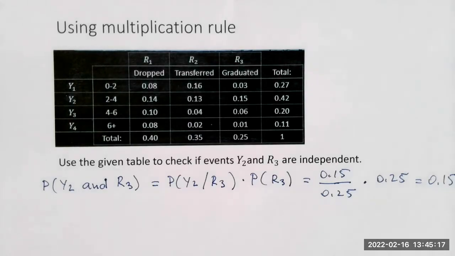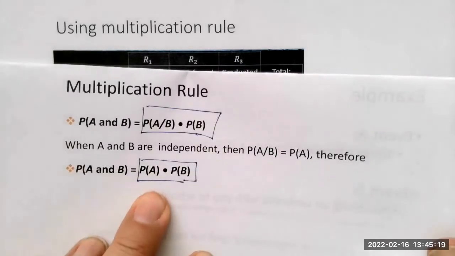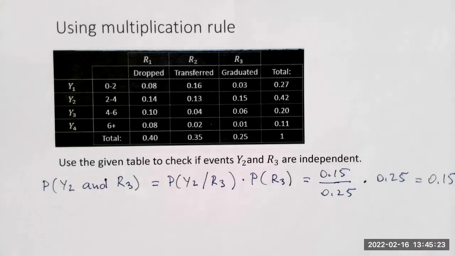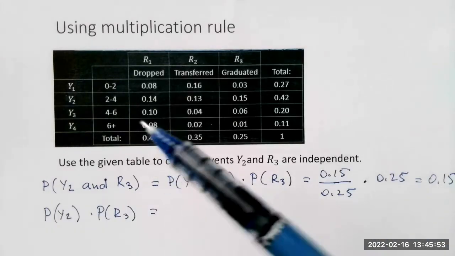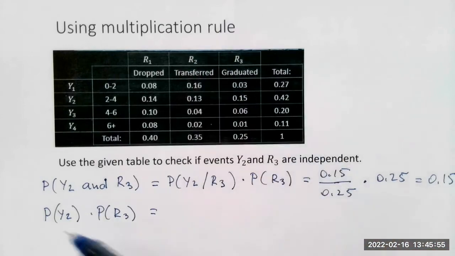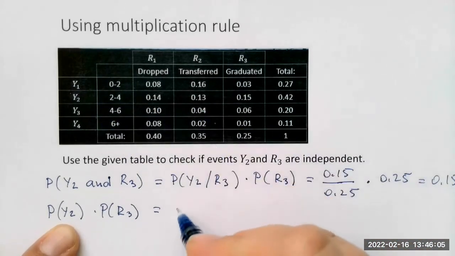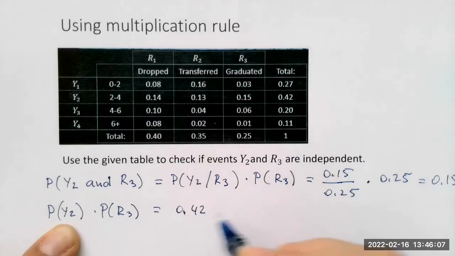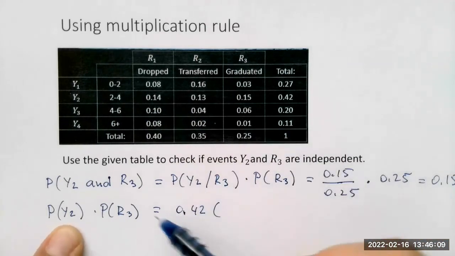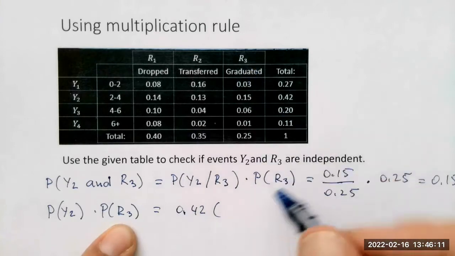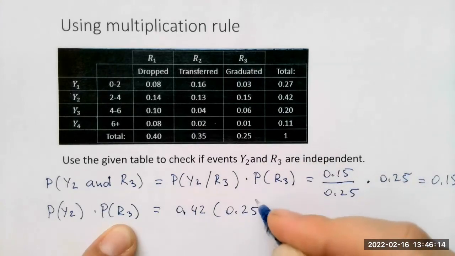Now let's try the multiplication rule for independent events. Which is going to give me the probability of Y2 multiplied by the probability of R3. So the probability of Y2 is 0.42. I'm going to multiply by the probability of R3, which is 0.25.